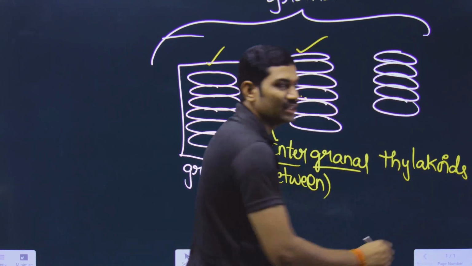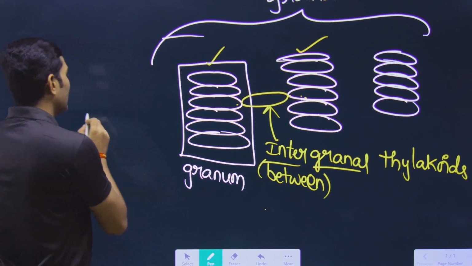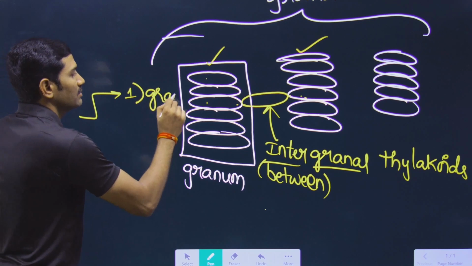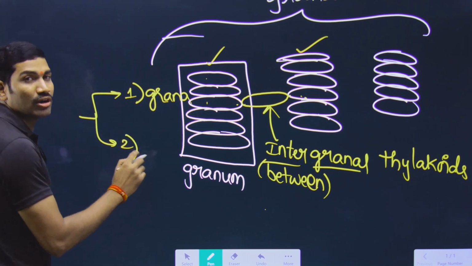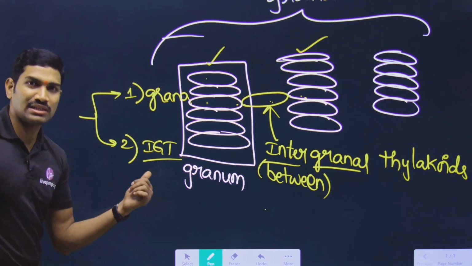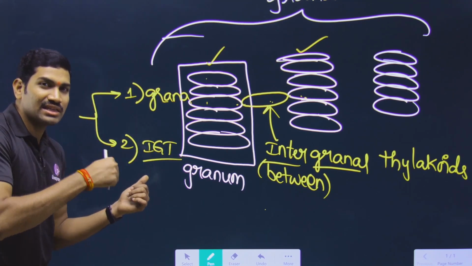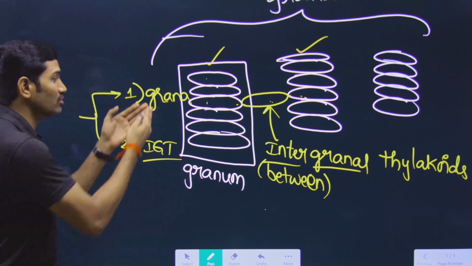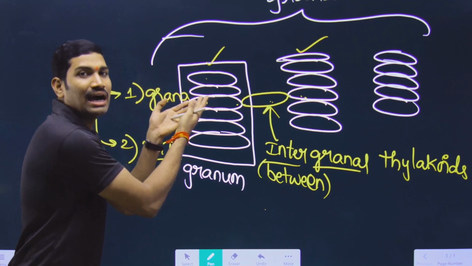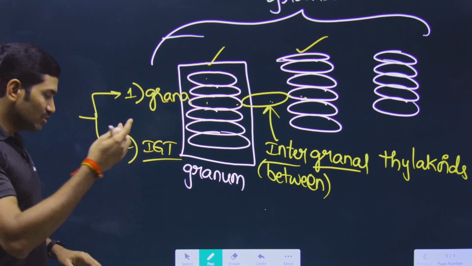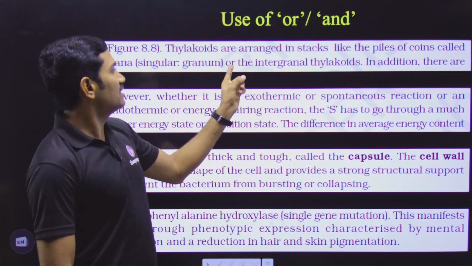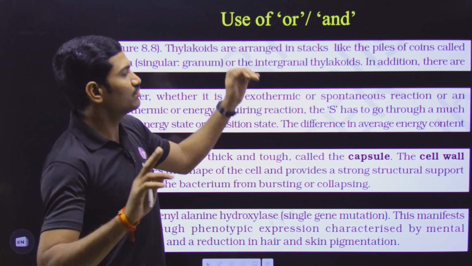So now what is the overall meaning here? Here they are saying that thylakoids are present as a pile of coins called grana. Second, thylakoids are present as intergranal thylakoid. Do you understand this? So in this sentence, "or" does not mean that both of them are the same. They are saying that thylakoids are present either like this or like this. This is the meaning of this particular sentence. So in this way, they are using "or" in this case. So please understand this. This is one sentence.